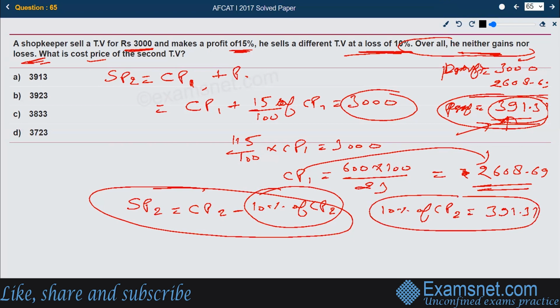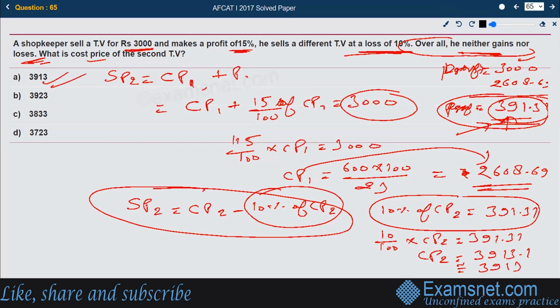So let us find out. 10 by 100 of the CP2 value is 391.31. So this gives me the CP2 value as 3913.1, which is approximately equal to 3913, which is available in option A.